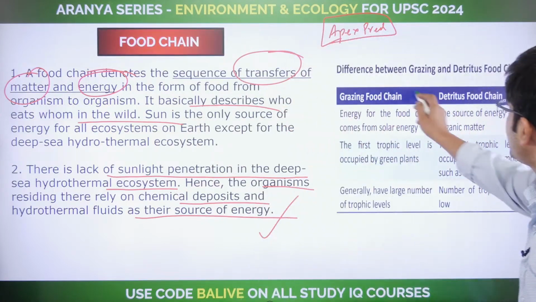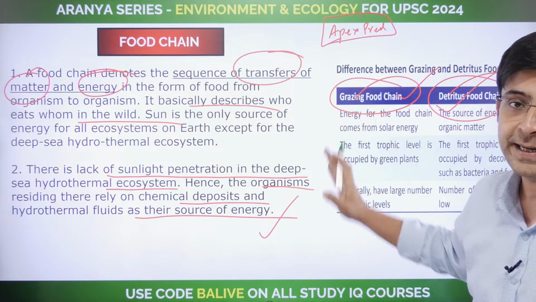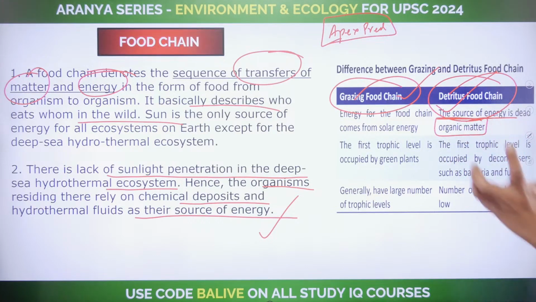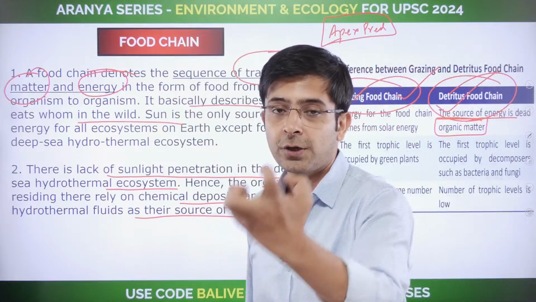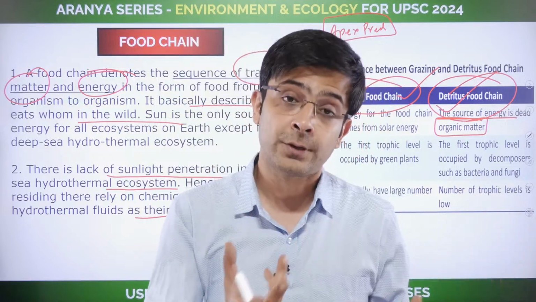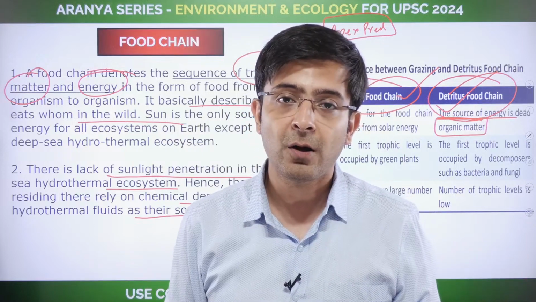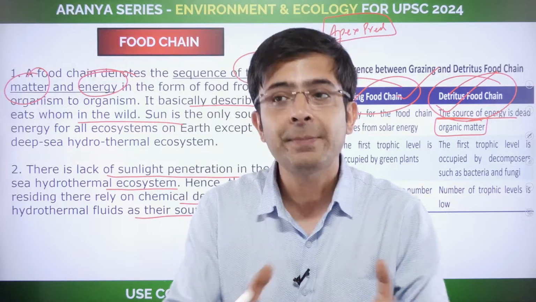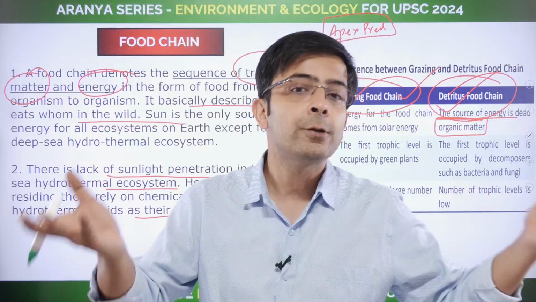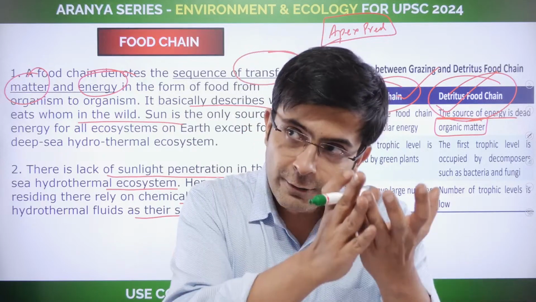Now understand the differences. There are two types you're looking at, the grazing food chain and the detritus food chain. Detritus comes from the decomposers, the dead bodies. Here the source of energy obviously will be organic matter. The dead tissues, fat, bones, the structure of the whole animal or the vascular plant, whatever is there, eventually it is decomposed by the detritivores. The fungi and bacterial action will break it down into simpler substances, which will essentially be consumed by the plants. Which is why you say that eventually life gets recycled into nature. You might die, but then eventually you are a part of this very nature.